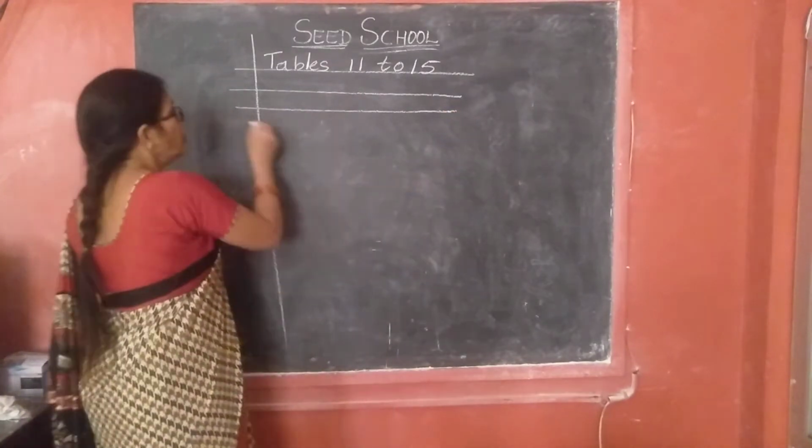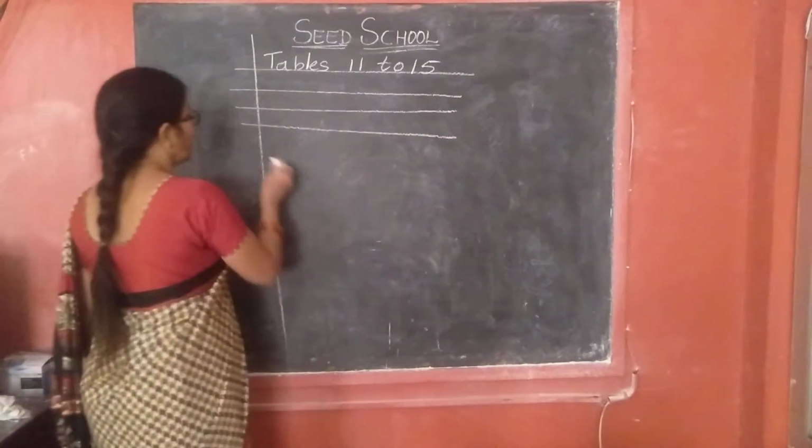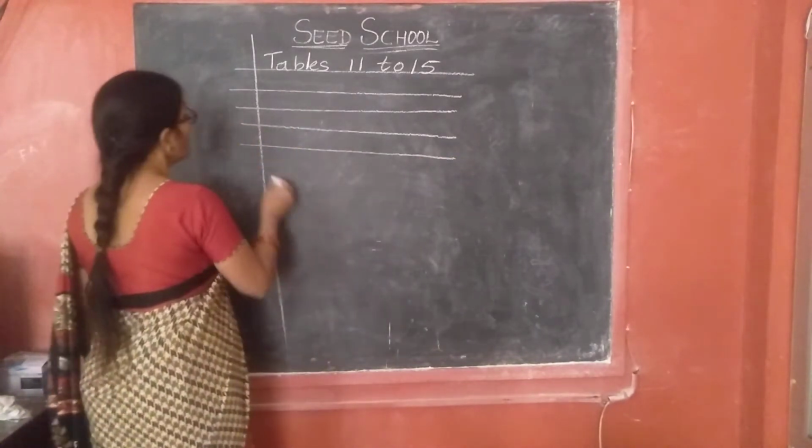Listen children, you should draw the lines with a scale. Okay?